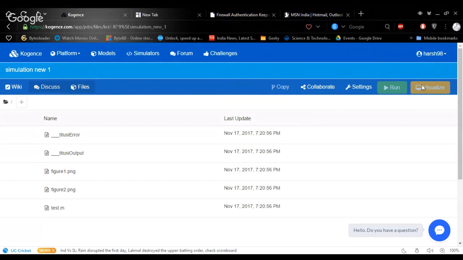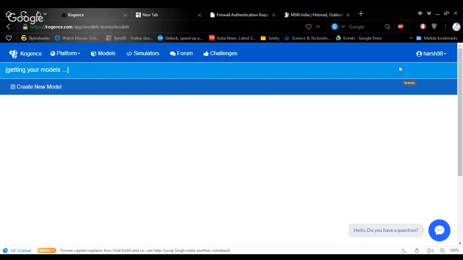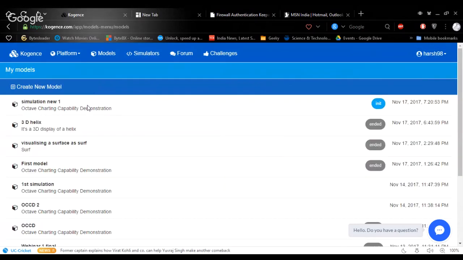If I have to create a new model, just click on create new model and create a title. Let me take you back to my models library. You can see that this simulation is initializing. And give it a permission. Once I click create on this model, it will be created as a new model. It's the same kind of model dashboard.